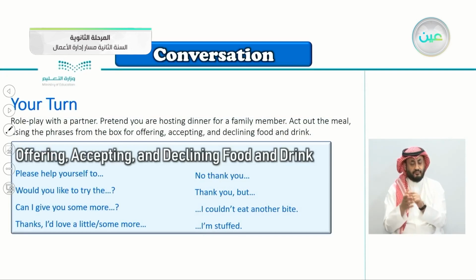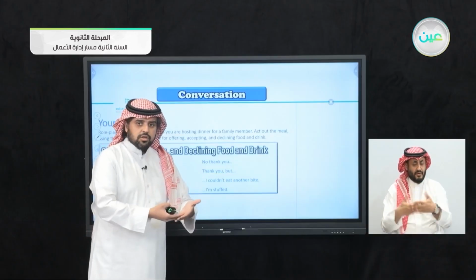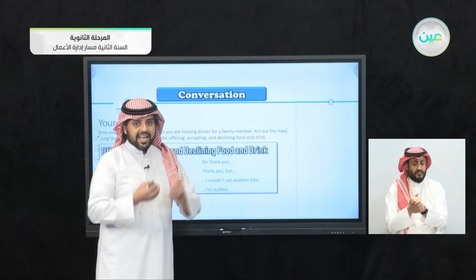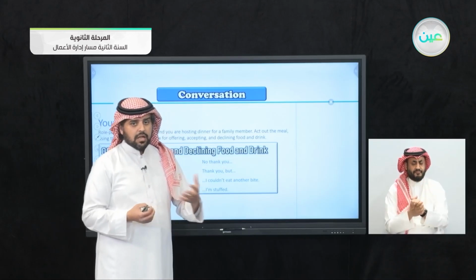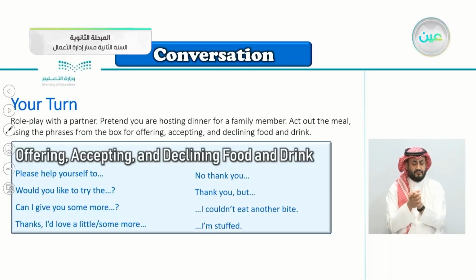Your turn here: role play with a partner. Pretend you are hosting dinner for a family member. Act out the meal using the phrases from the box for offering, accepting, and declining food and drink. When you want to offer food or drink, decline it, or accept it, this chart will help you.